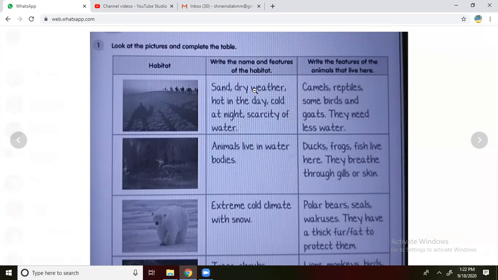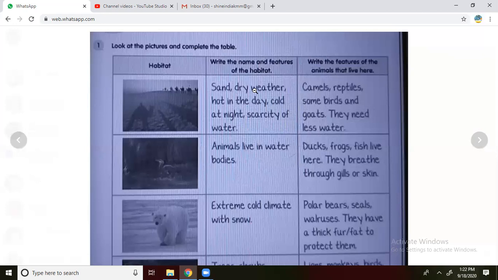Next we will see the features of the animals that have to live there. It means what type of conditions it has, we will see. Camels, reptiles, some birds and goats need less water. What are the animals that need less water? Yes, examples are camels and reptiles. Some of the reptiles which live only in the forest need less water. Some birds and goats need less water. So they can live in forest, they can live in desert areas.